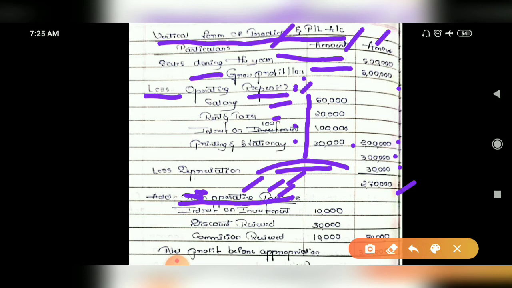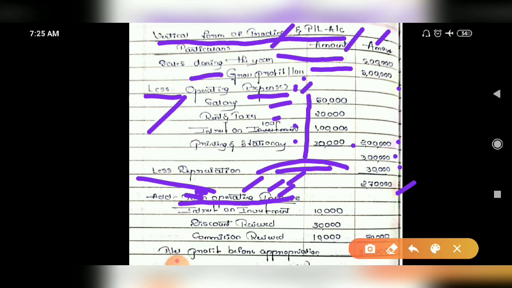So this is operating income. Okay, so you take just office instead of the words operating and non-operating. You just take office expenses, office income. Okay, office expenses you deduct and office income you are going to add now.